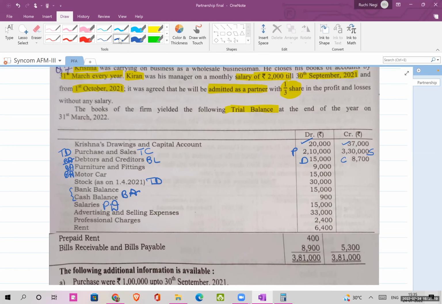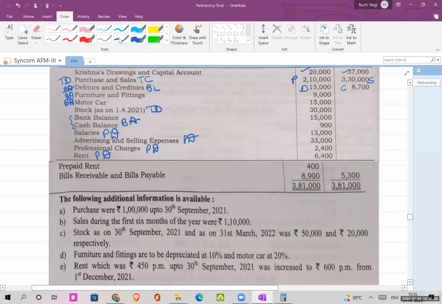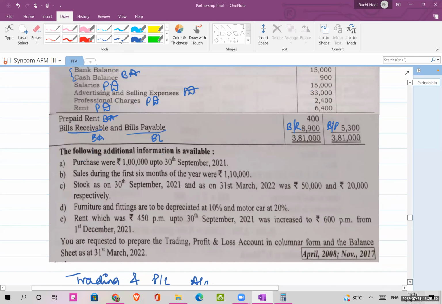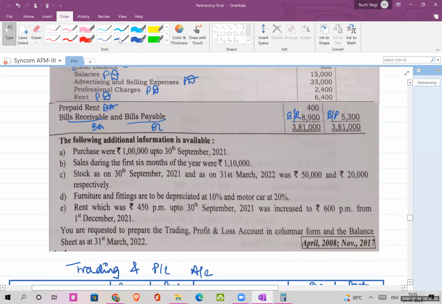Salaries will be P&L debit. Advertisement and selling expense will be P&L debit. Professional charges P&L debit and rent will also be P&L debit. Prepaid rent, it is in the trial balance, so it will have only one effect, balance sheet asset. Bills receivable and payable. So this part is bills receivable, and this is bills payable. So bills receivable will be balance sheet asset and payable will be balance sheet liability. Okay. Then purchases were 1 lakh up to 30th September.